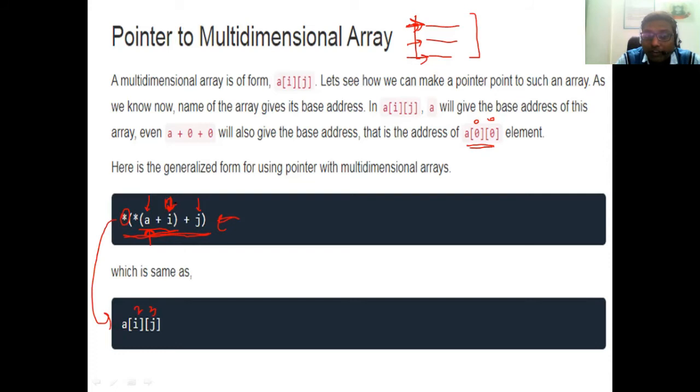That means you are on the second row, and j is 3. So for the value in the second row, third column, you have to write this statement: star of, in brackets, a plus i plus j. So likewise you are getting the value same as a of ij, where i and j can be any value. If you want to access data from a multidimensional array, you have to use it likewise.